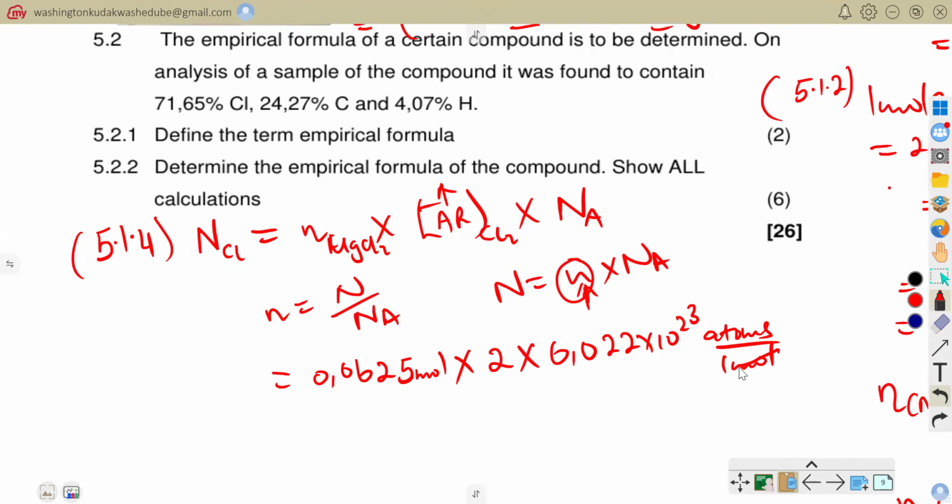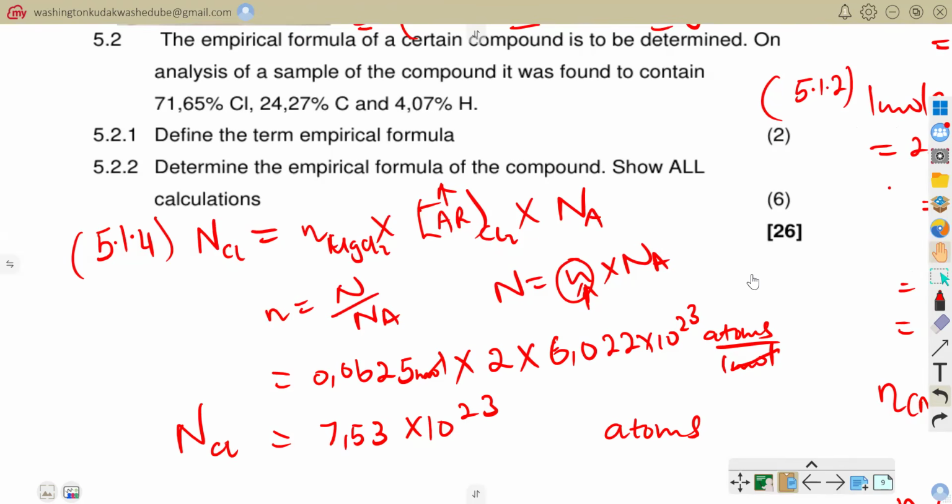The moles will cancel out, so at the end of the day I'll be left with the total number of atoms. So I need to multiply this number throughout. If I use my calculator in multiplying that, at the end of the day I would find 7.5 times 10 to the power 23 atoms. This is a rounded off number. These are the number of chlorine atoms in magnesium chloride using that equation that we have.